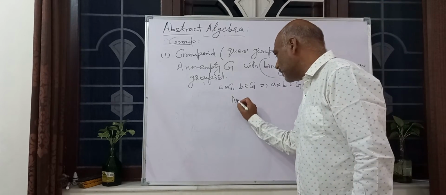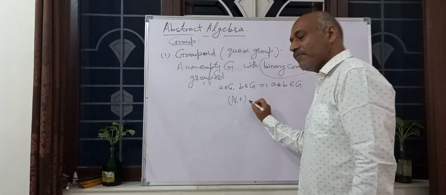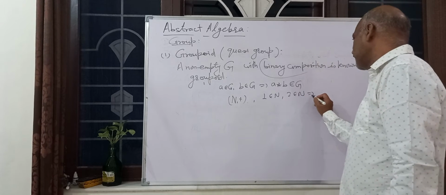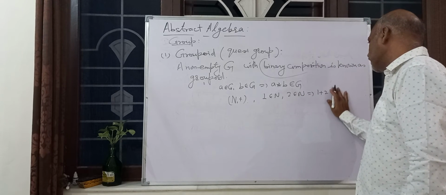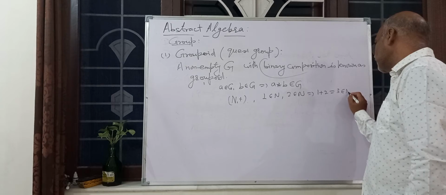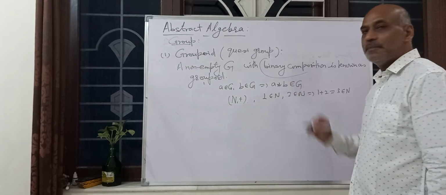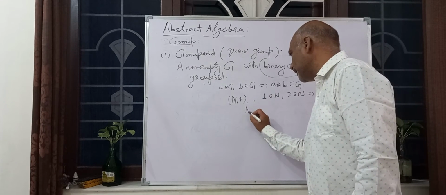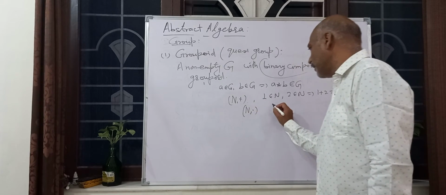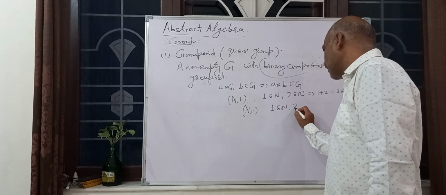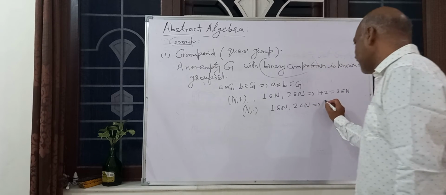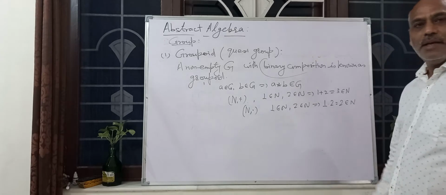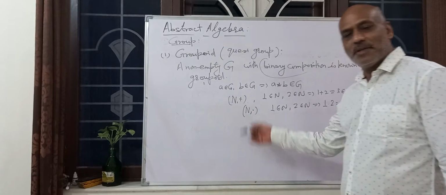We have seen here also that (N, +) means 1 belongs to N, 2 belongs to N, 1 plus 2 equal to 3 belongs to N. So (N, +) is a groupoid, a quasi-group. Similarly for N dot: 1 belongs to N, 2 belongs to N, 1 into 2 equal to 2 belongs to N. Similarly (Z, +) and (Z, dot).